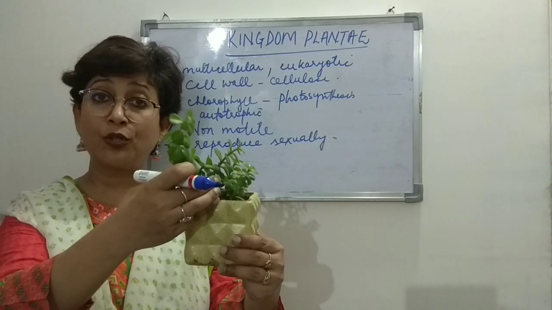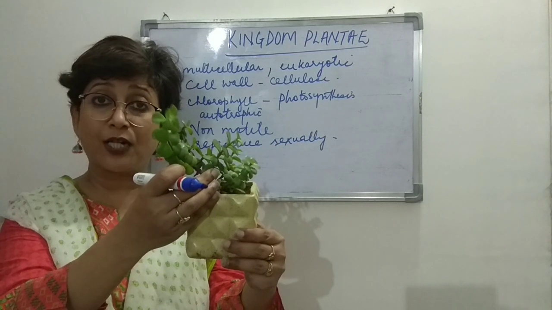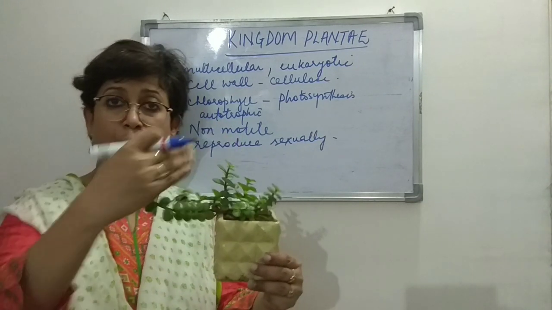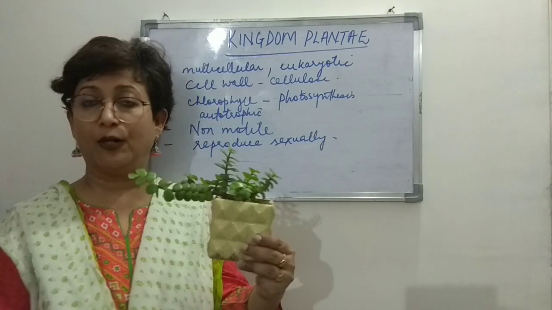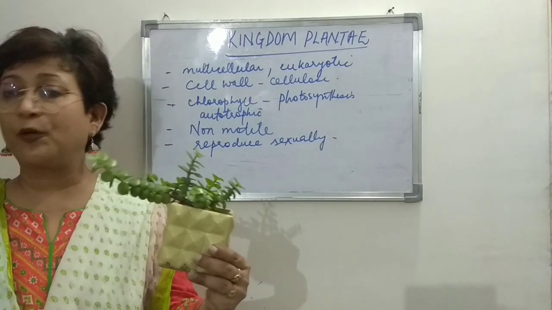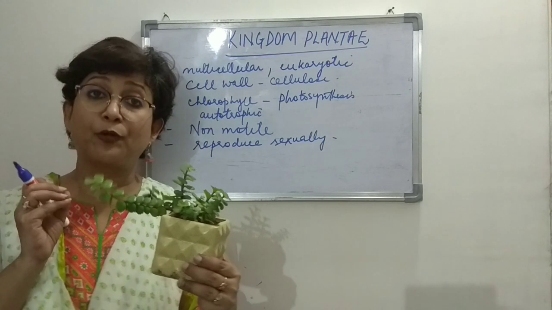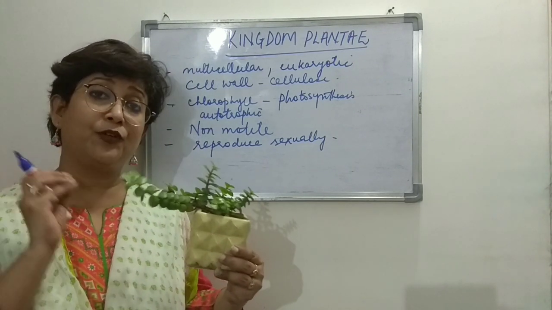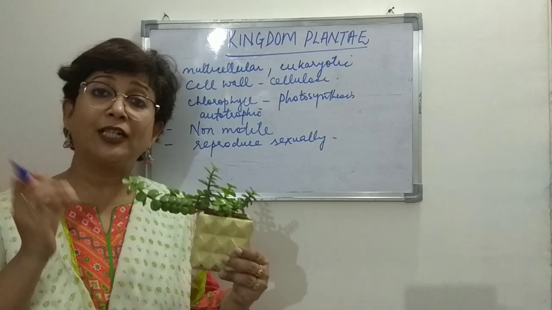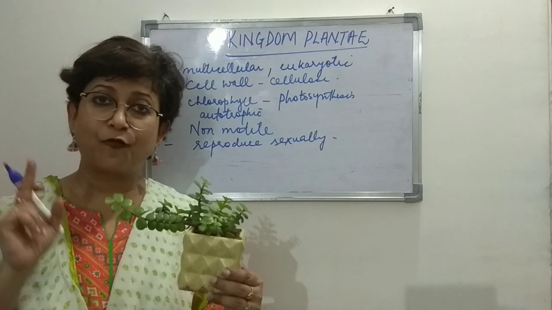If there are no roots, then the terrestrial plants will topple down, will fall. They won't be able to stand firm, right? So the roots provide anchorage. Then there are organs for reproduction. If you remember, we've already studied the reproductive part of the plant, that is the flower.